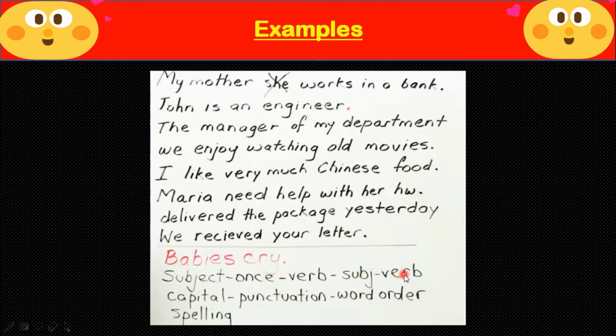And then subject verb agreement. Babies is plural and cry, the verb is agreeing with the subject. Capital, yes, the capital word is used. Punctuation, yes, by the end of the sentence there is a punctuation mark. Word order, yes, the word order is correct, spellings are correct. It means that this sentence, babies cry, is a complete sentence in all aspects. Got it?